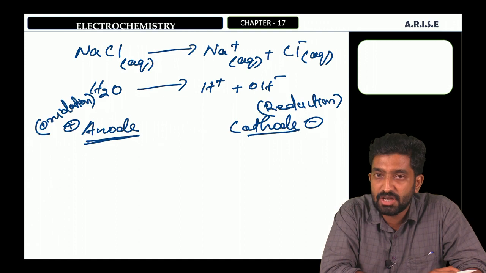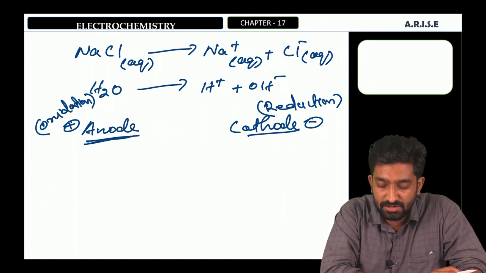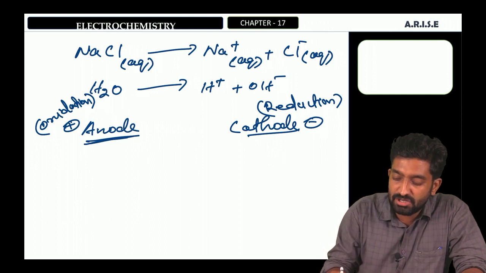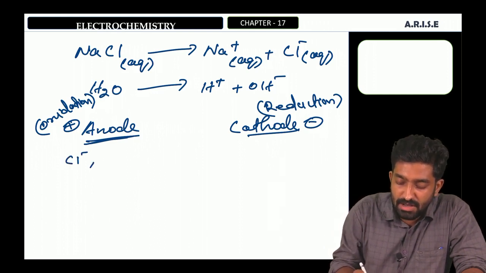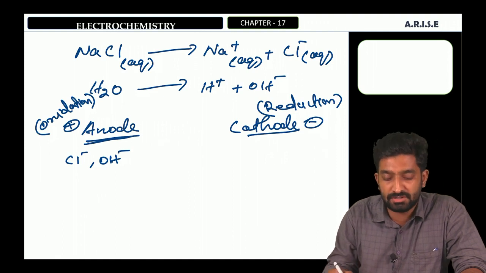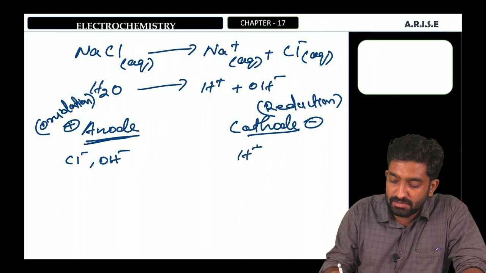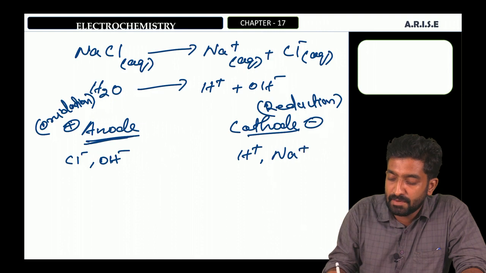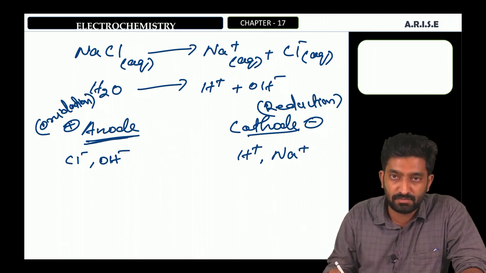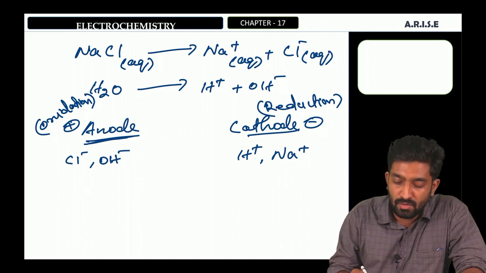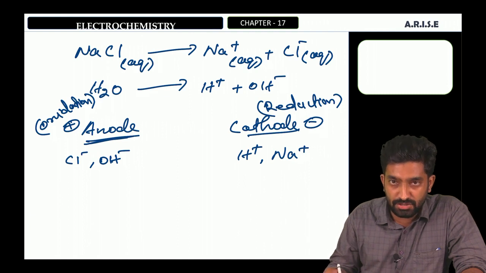The anode terminal is positive and the cathode terminal is negative. Therefore, the oppositely charged ions move towards each terminal. The negatively charged ions, that is Cl- and OH- ions, move towards the anode terminal, and the positively charged ions, that is H+ and Na+ ions, move towards the cathode. At the anode, one anion will undergo oxidation and the other will remain in the solution.